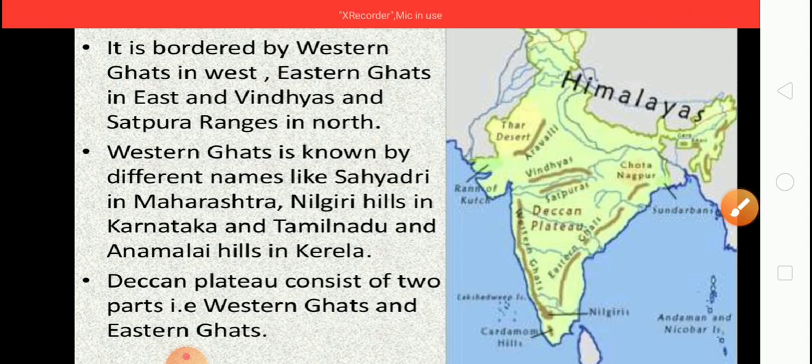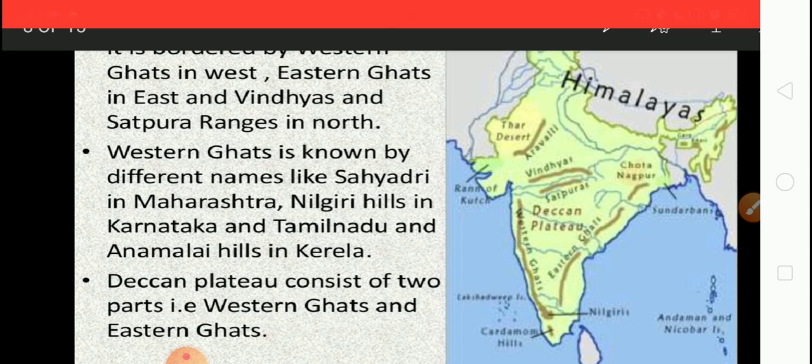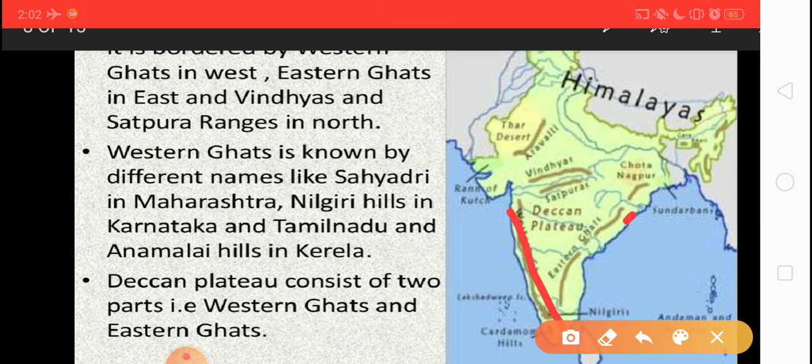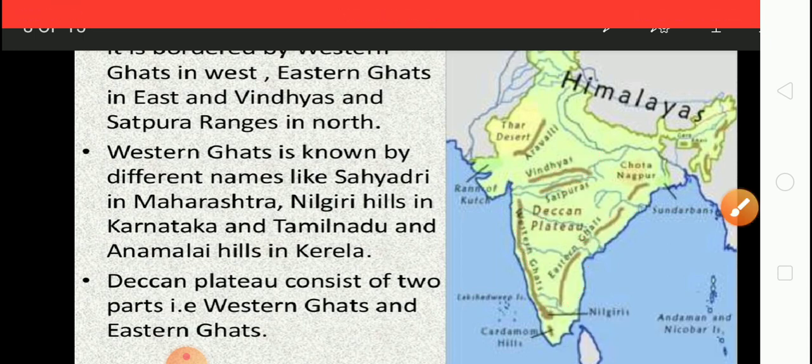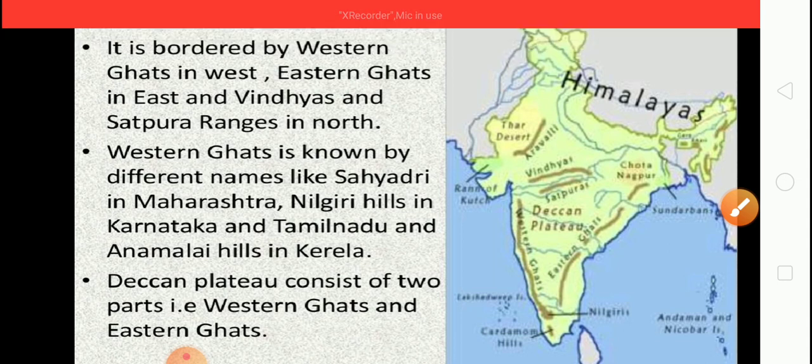Look at this map where the Deccan Plateau is bordered by Western Ghat, Eastern Ghat, and Vindhyan and Satpura range. So this is the situation of Deccan Plateau. Western Ghat is also known by different names like Sahyadri in Maharashtra, Nilgiri Hills in Karnataka and Tamil Nadu, and Annamalai Hills in Kerala. Deccan Plateau consists of two parts, Western Ghat and Eastern Ghats.